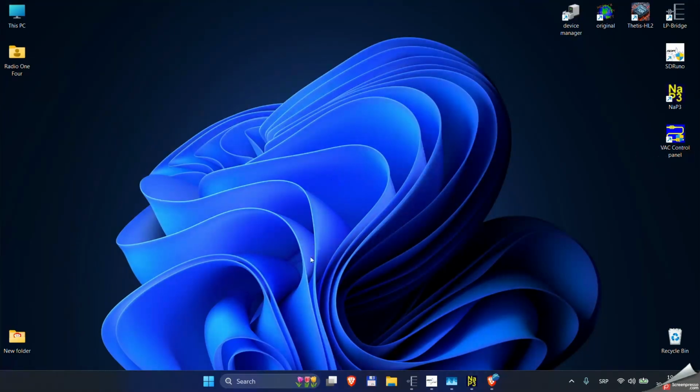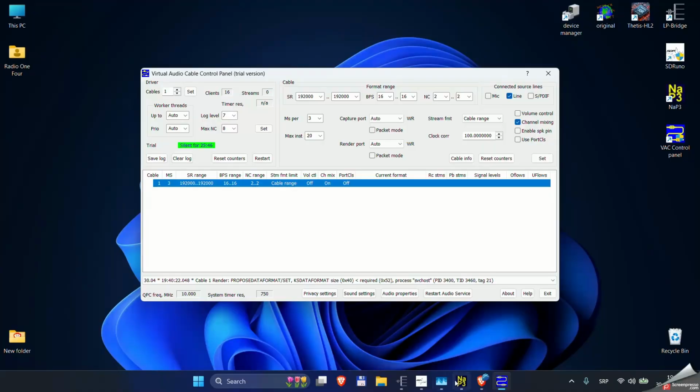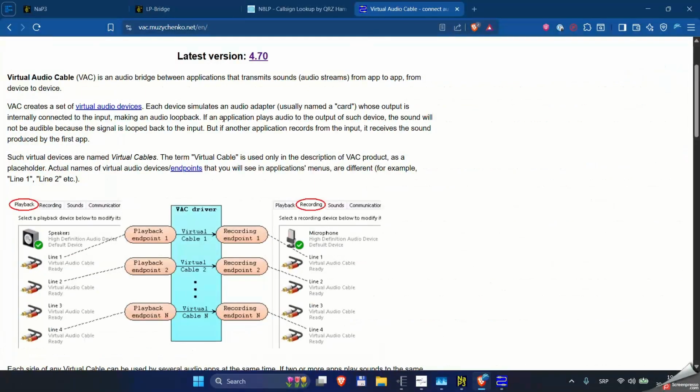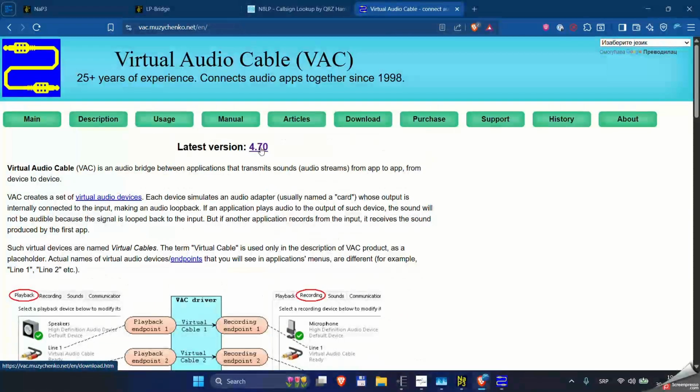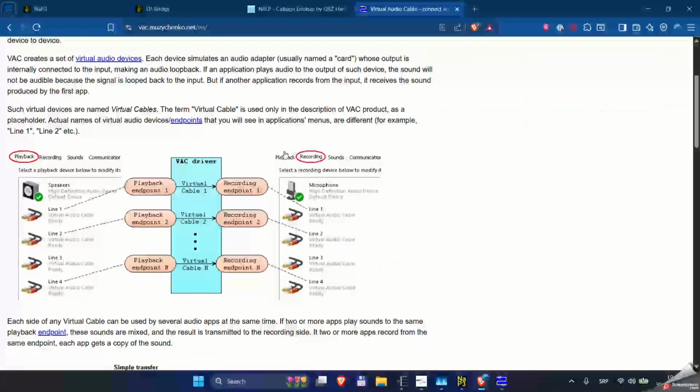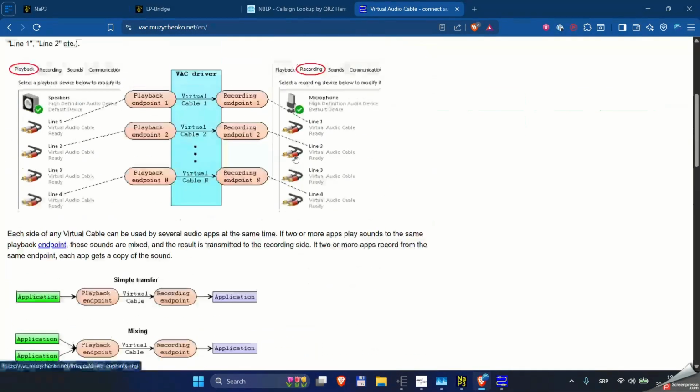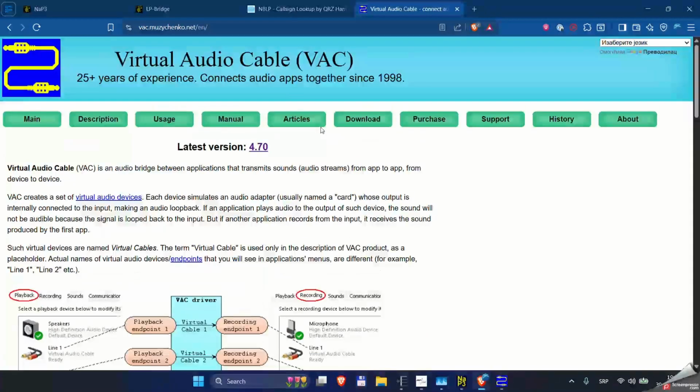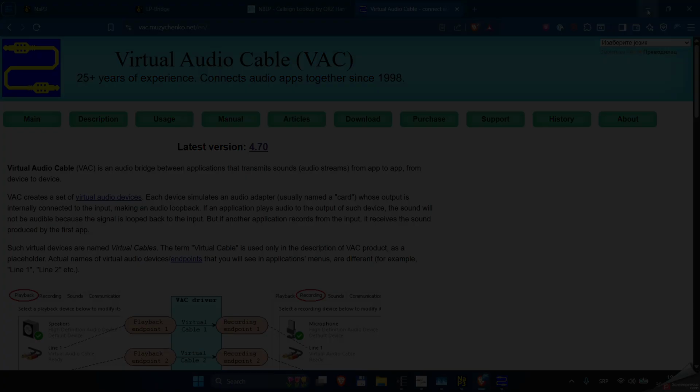That is virtual audio cable, created by Eugene on the website muzichenko.net. You can see in 2026 the latest version is 470. It is a trial software. You can use it for 30 minutes and then you have to restart the driver to avoid the audible notification that the trial period expired.